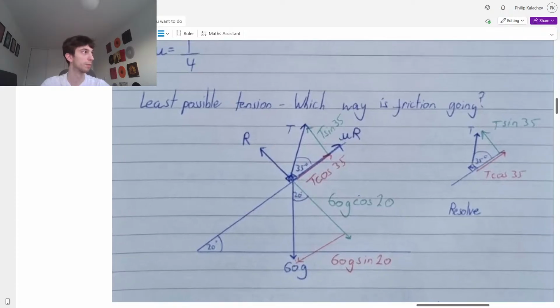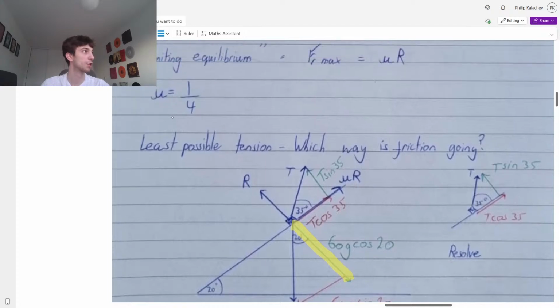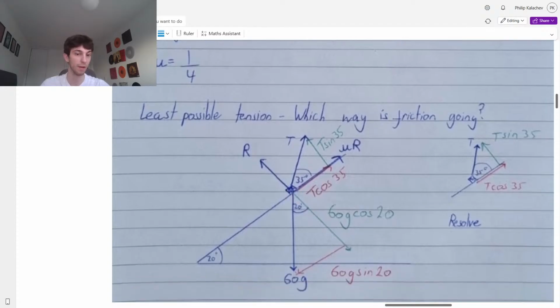Perpendicular is force multiplied by cos 20, so 60g cos 20, because this is the adjacent side. The coefficient of friction mu is a quarter. And then the parallel component going downwards due to the weight of our box will be 60g sin 20, because this is the opposite side.